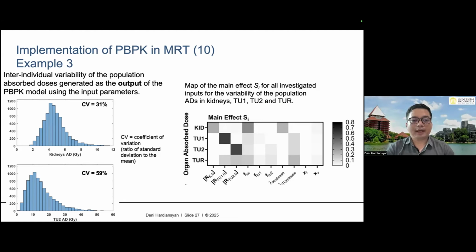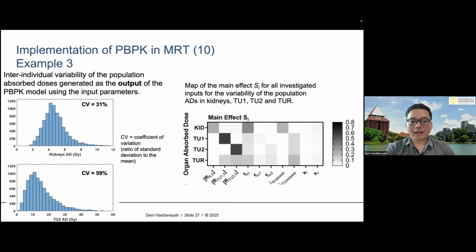So again, this shows the importance of the calculation of the individual absorbed dose. And on the right side, as you can see, the x-axis is the input parameter, and the y-axis is the organ absorbed dose. And the color shows the importance of the parameter to the organ absorbed dose variability.